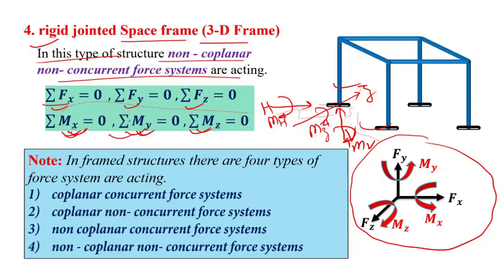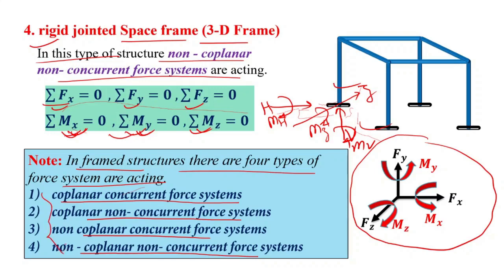So from the above four types of structure, we can conclude that in the framed structure there are four types of force system acting, which are coplanar concurrent force system, coplanar non-concurrent force system, non-coplanar concurrent system, and non-coplanar non-concurrent system. So these are the various types of force system which are acting. These are also important, you can star mark this.